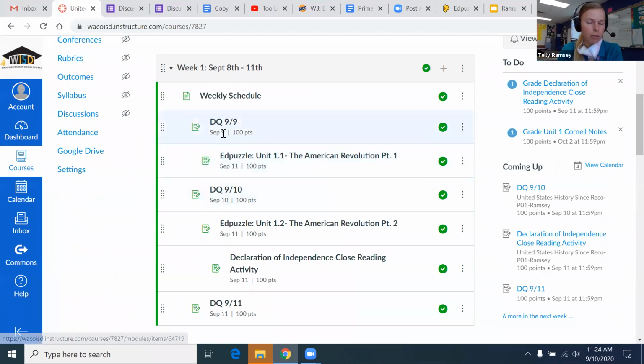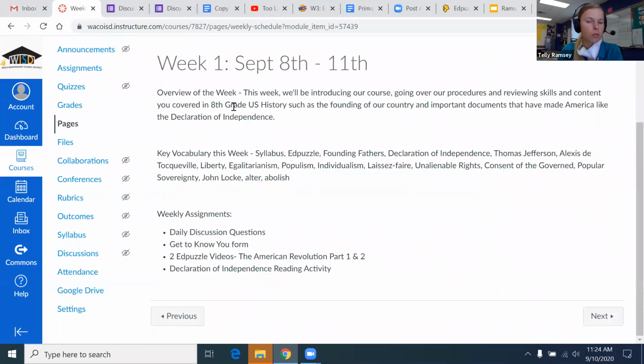You can see some of them are due the day of, some of them are due tomorrow. So I wanted to make sure that we understood. When you click on weekly schedule, it shows you what we're covering this week, and it tells you what assignments are due this week. So we have our daily discussion questions. You need to do those every day, the day that they are due. That is how I count your attendance. That's your check-in assignments. Now, the other things are usually due on Friday.